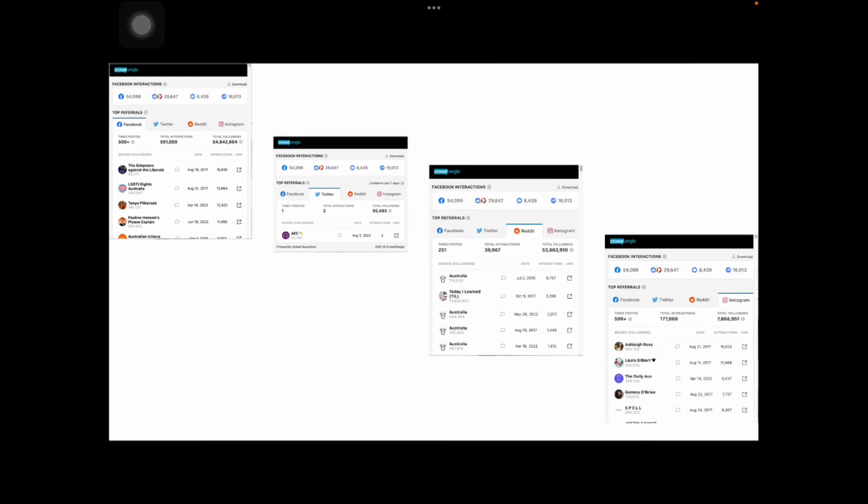After installing the CrowdTangle plugin to Google Chrome, numeric figures appear from all four social media platforms, which consist of Facebook, Twitter, Reddit, and Instagram. From this, we can see the number of times posted, total interactions, total followers, and below the top referrals bar, the list of sources, or we can call them the accounts or the pages, depending on the definition of each platform.